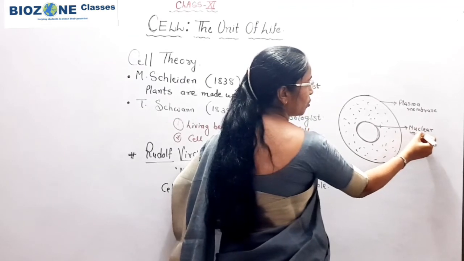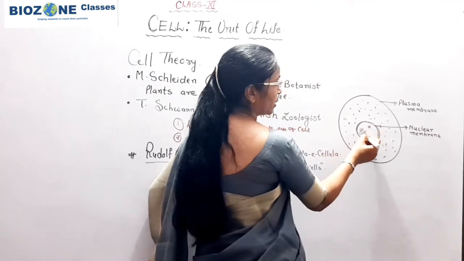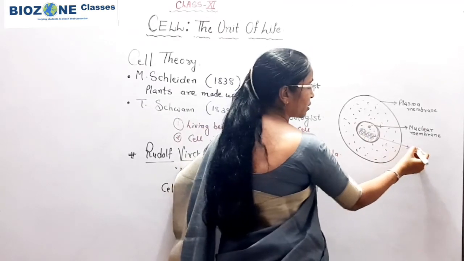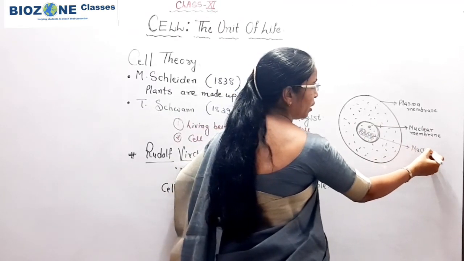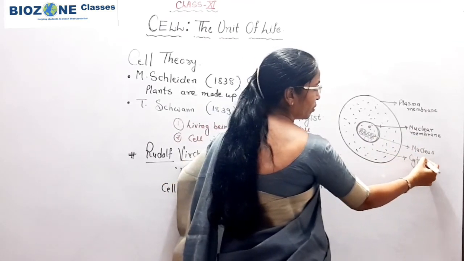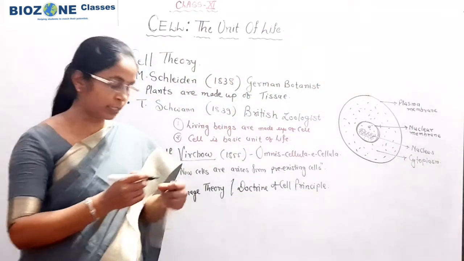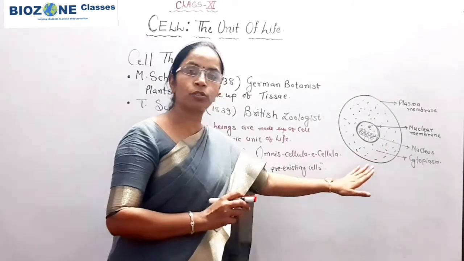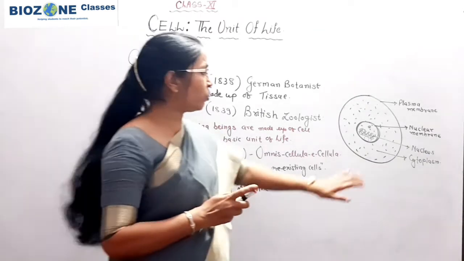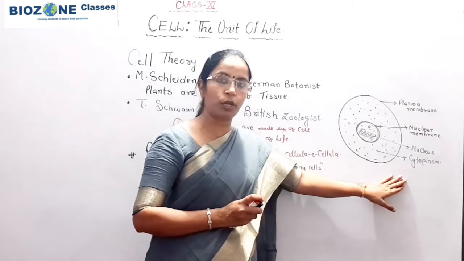Due to the presence of the nuclear membrane, the nucleus shows a definite shape and size, and the entire structure that we study in detail is called the nucleus. In between the nuclear membrane and the plasma membrane, a granular or colloidal substance is present, which is called cytoplasm. So this is the common structure of the cell. Whenever you use the term cell, you remember these structures are present, and this is the structure mainly for the eukaryotic cell.